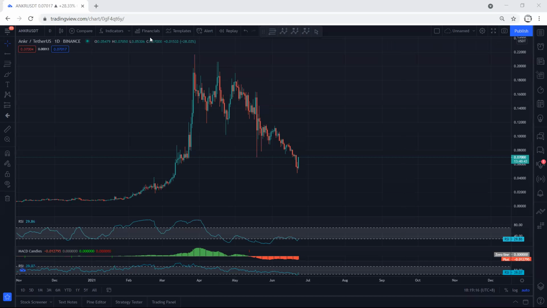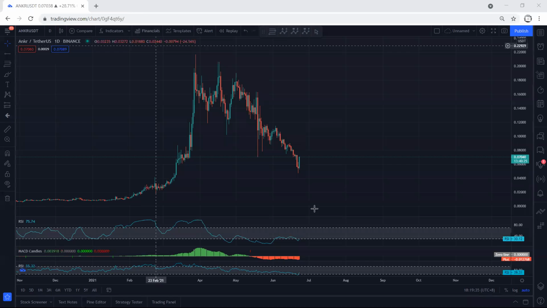We start with the daily chart. We want to see how we can look for a trade. First of all, if we refer to our analysis, since the price was within this correction, we mentioned we want to see the breakout of this. And as we can see, the price dropped quite a lot because we mentioned after that we can look for a reversal. And right now we want to see whether this is the start of the reversal.